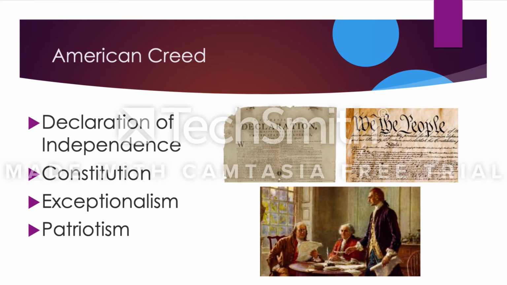The Constitution created the national government for America with the three branches of government: the executive branch, the judicial branch, and the legislative branch. It also created a system of checks and balances and a separation of powers, dividing the power between the government and the states. It also protects the liberties of the American people.